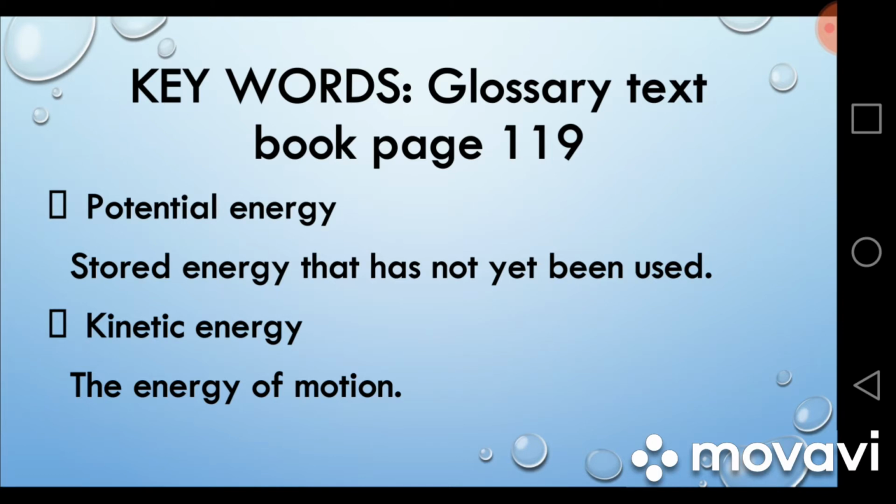Kinetic energy. Kinetic energy is the energy of motion. For example, a snowboarder and a car both have kinetic energy while they are moving. So all of the moving things have kinetic energy.